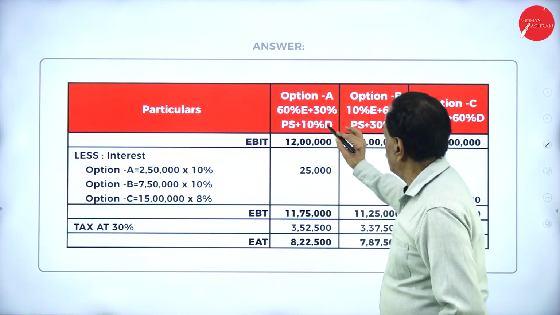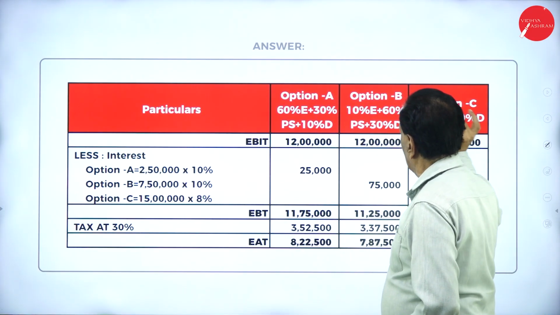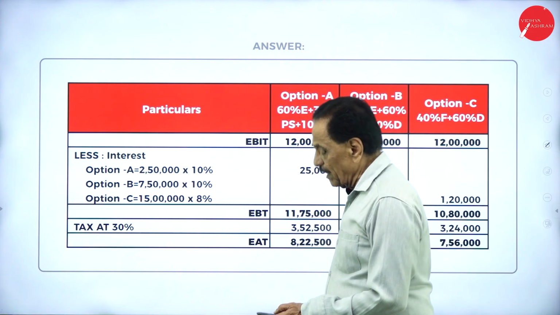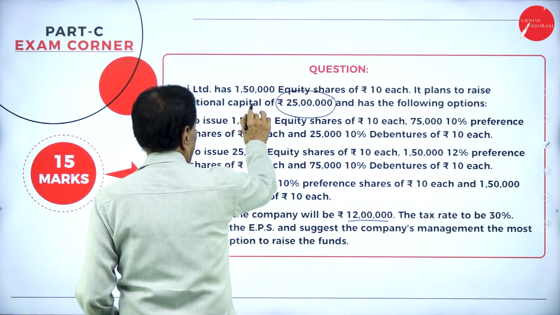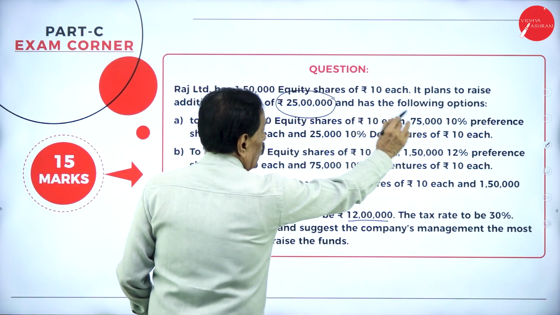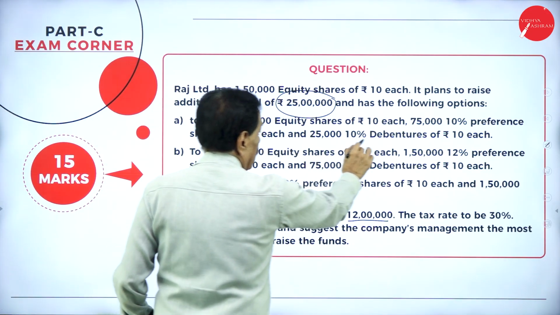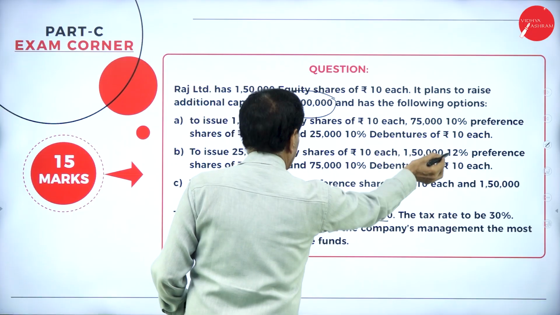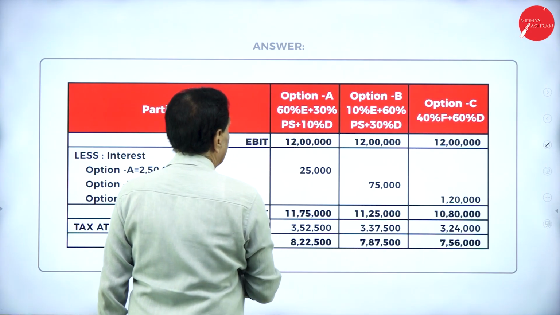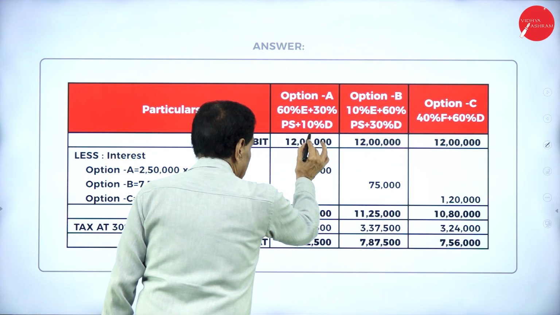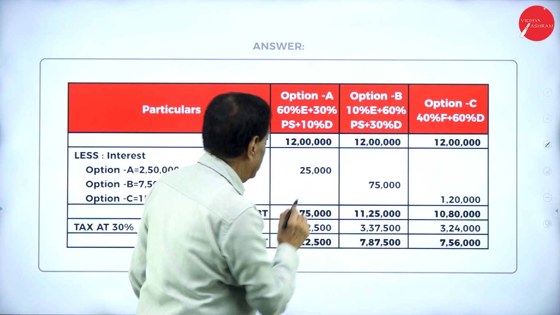So there are three options, option A, option B, option C. Come back here, option A. Here we have equity, preference and debenture. So equity here, preference share is there, debentures are there. This is the first option.